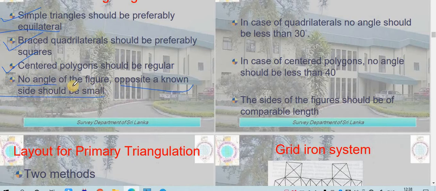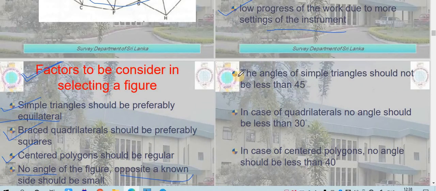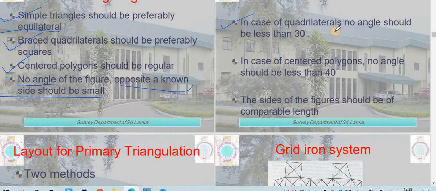So it should not be small, it should be a greater value so that it can be used for calculation purpose. Okay, then angles of simple triangles should not be less than 45 degree. In case of quadrilateral, it should not be less than 30 degree. In case of polygon, it should not be less than 40 degree. The sides of the figure should be of comparable length.